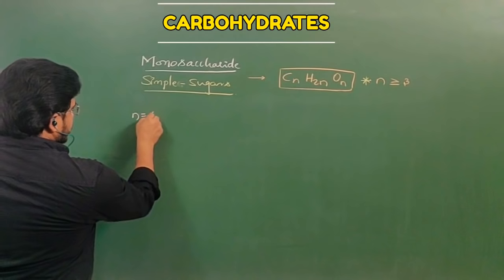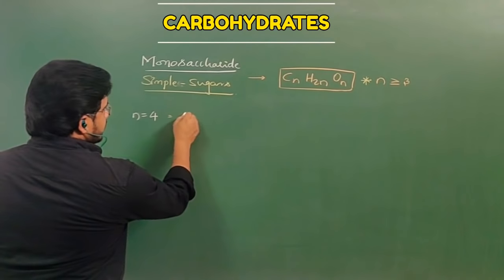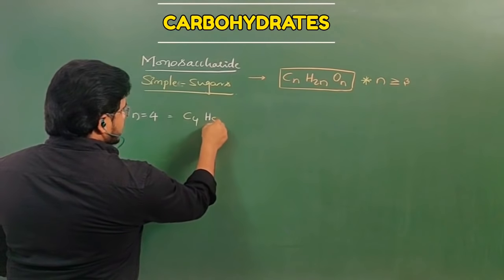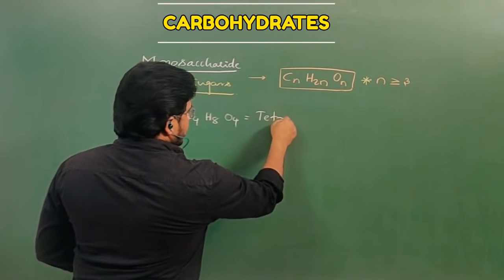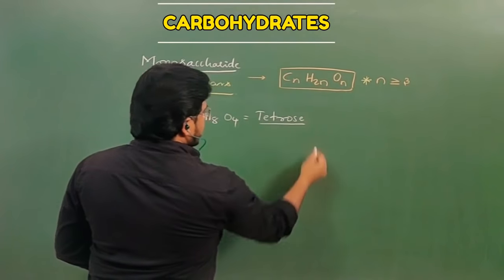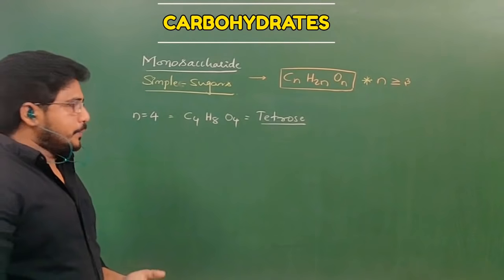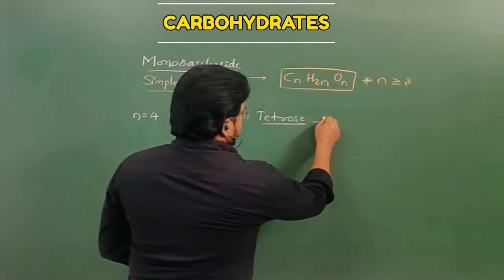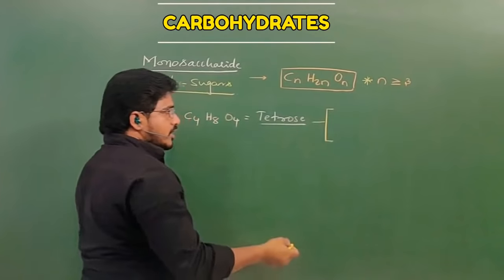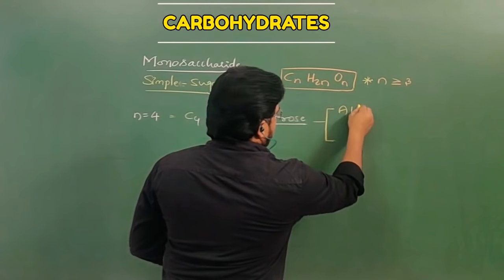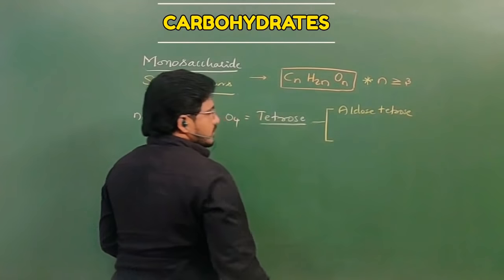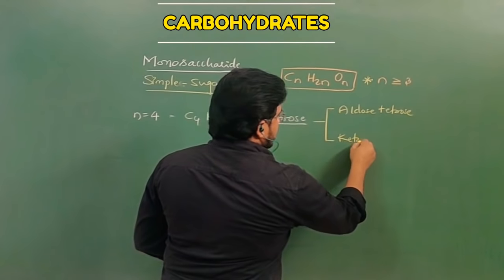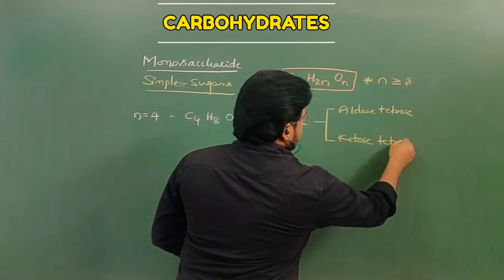If n is equal to 4, then C4H8O4, and the name is tetrose. The number of carbons should be 4. In this tetrose, the functional group may be aldehyde, which is called aldose tetrose, and if a ketone group is there, then that is called ketose tetrose.